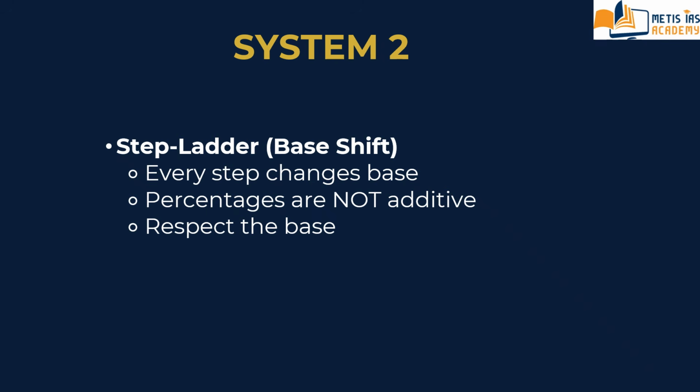Again, another question taken from CSAT 2022. The price of a certain item was increased by 25%, then decreased by 20%, and then again increased by 10%. What is the resultant, net increase in the price?